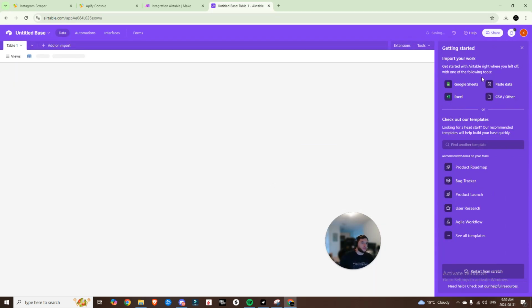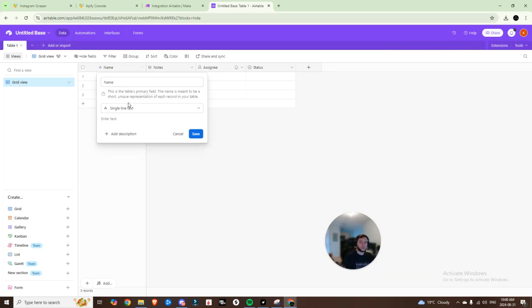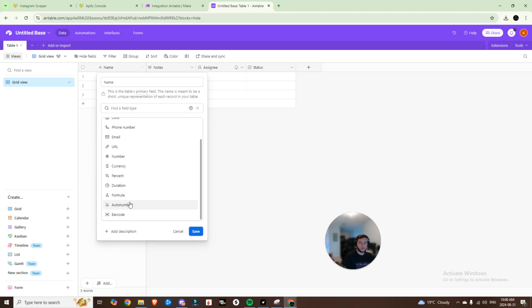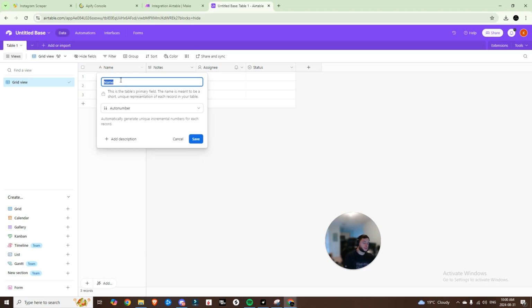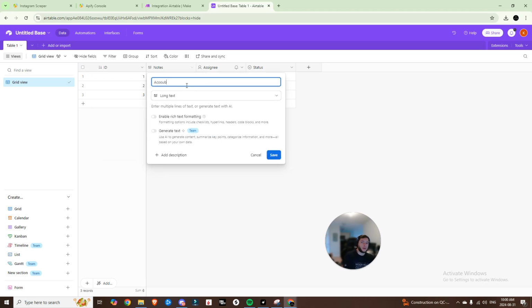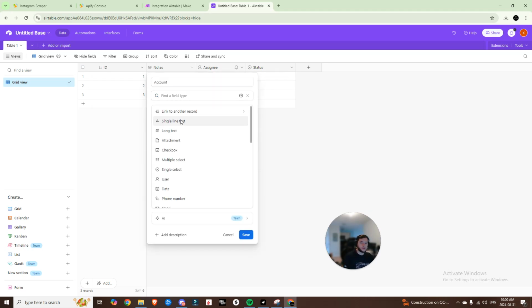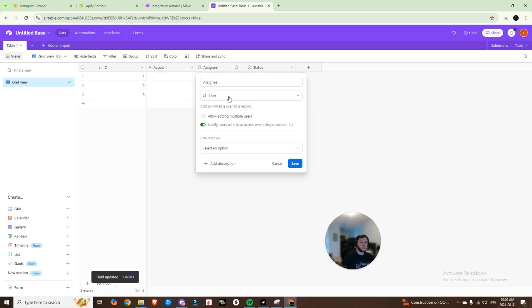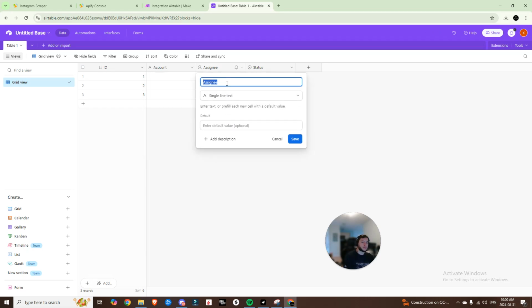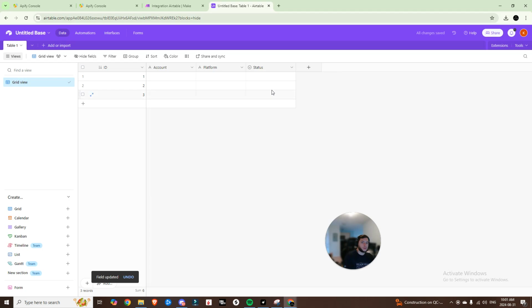You can just choose start from scratch, and we'll change this to an auto number. So right down here, auto number, we'll set this to ID, we'll set this to account, and we'll just choose single line text. We'll save that, and we'll set this to single line text as well. We'll name this the platform, we'll save that, and we can keep the status for right now. The idea is you're going to come in here, put in the account that you're interested in scraping, and then you'll choose the platform.